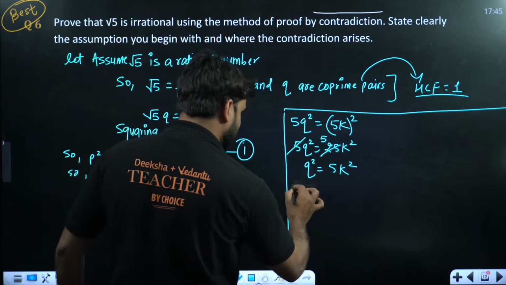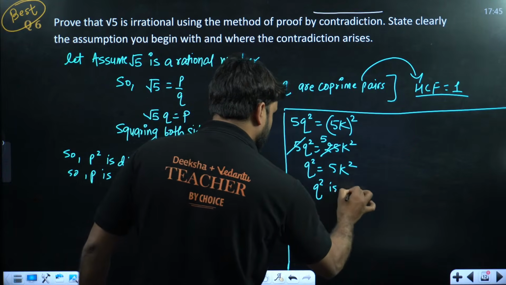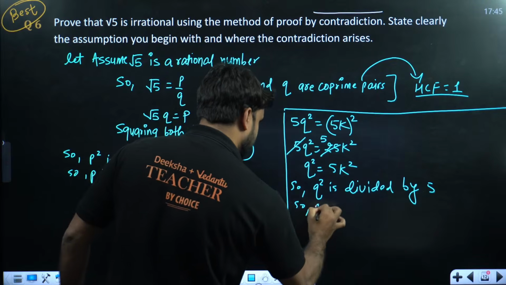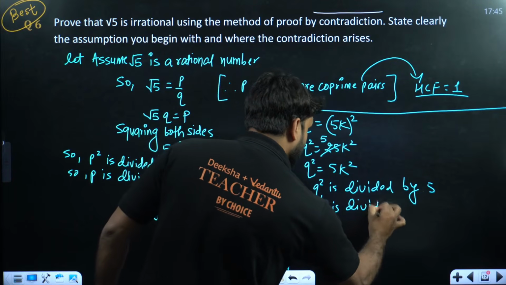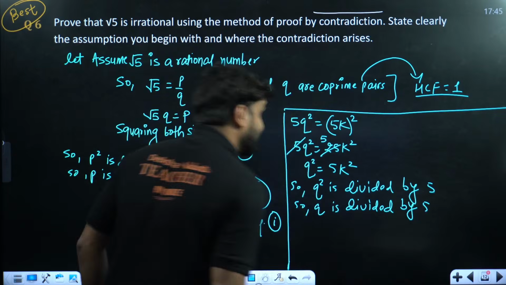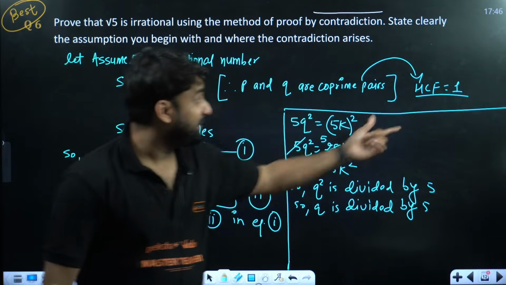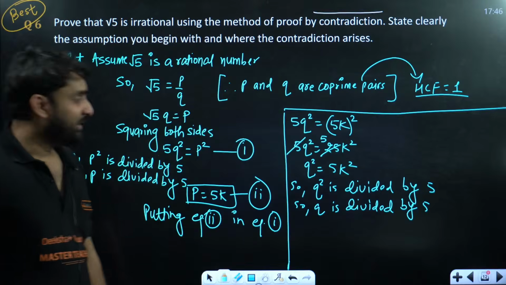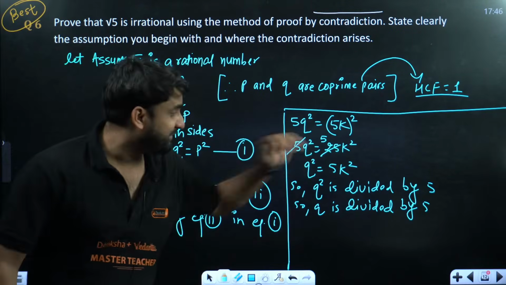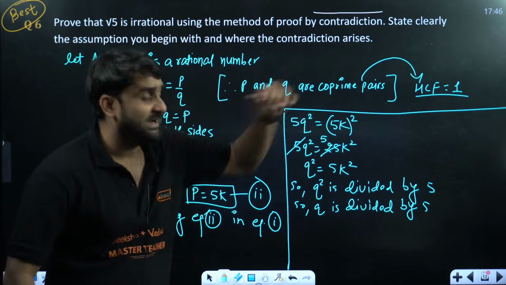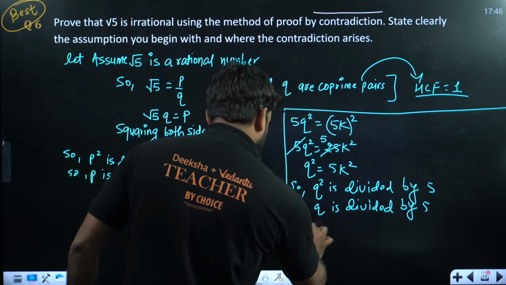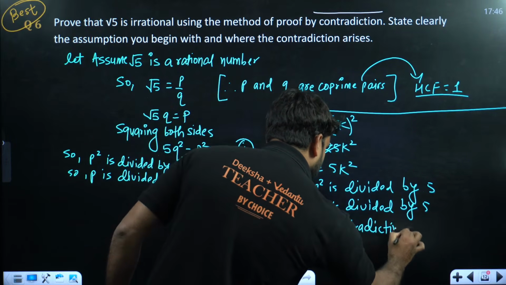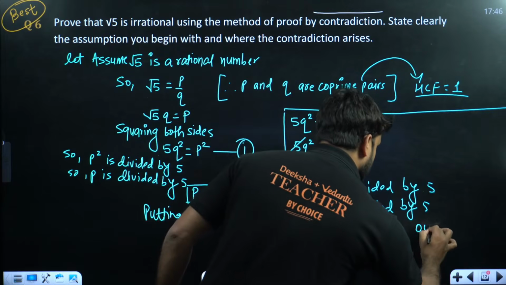So let's write in language first. So q square is divided by 5. So we can write, champions, q is divided by 5. And what was our assumption? Our assumption was P and Q are co-prime, and co-prime means HCF is only 1. Oh, we are getting one more factor. P is divided by 5, Q is also divided by 5. So there is one more factor which is violating the rule. So there is a contradiction. So it is contradicting our assumption.